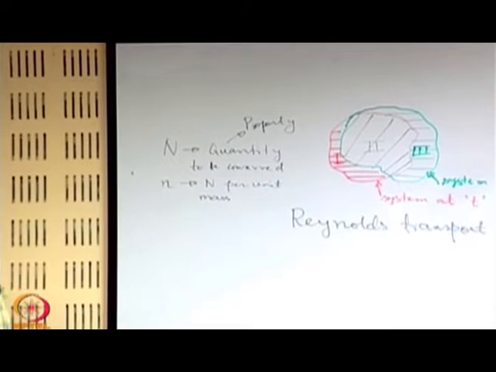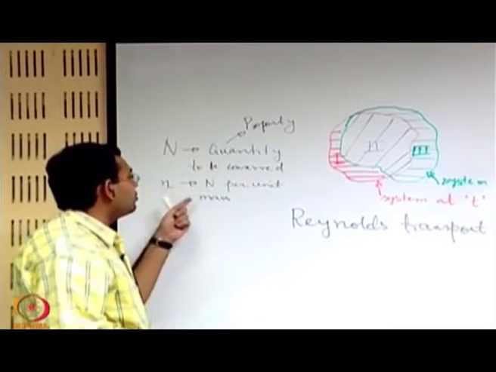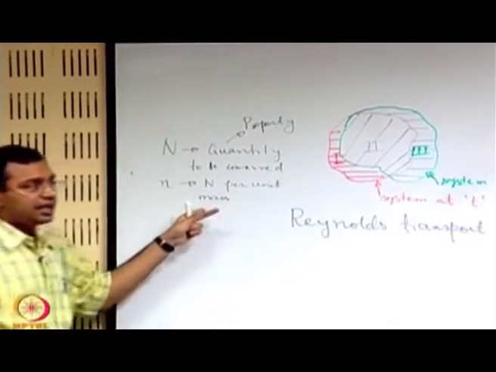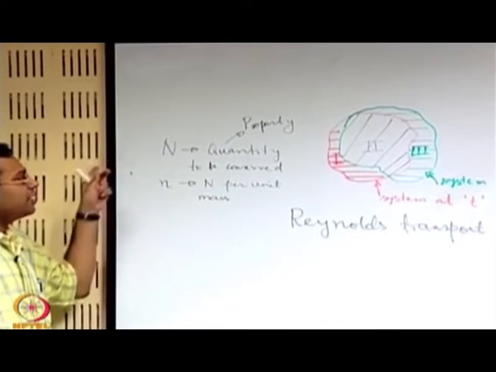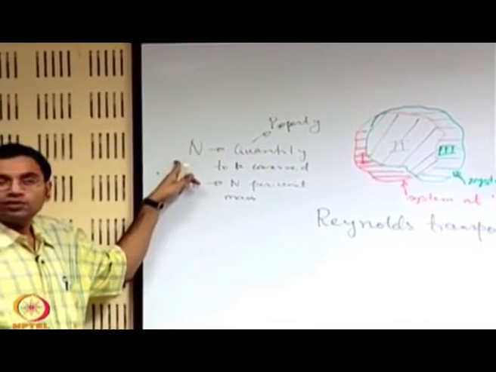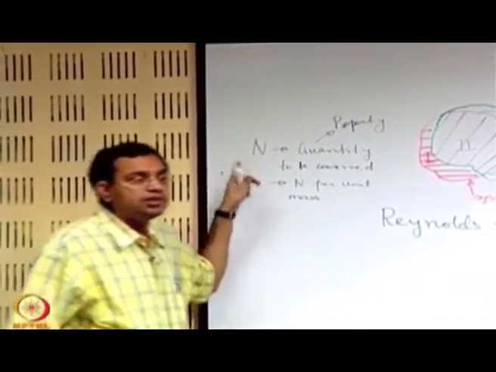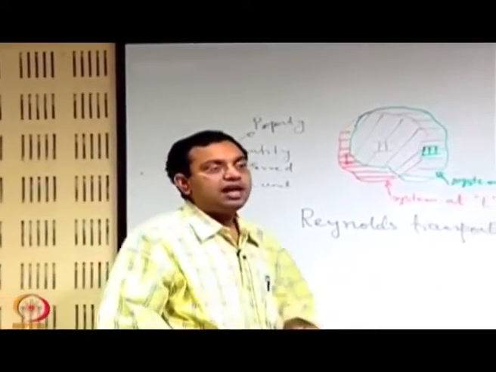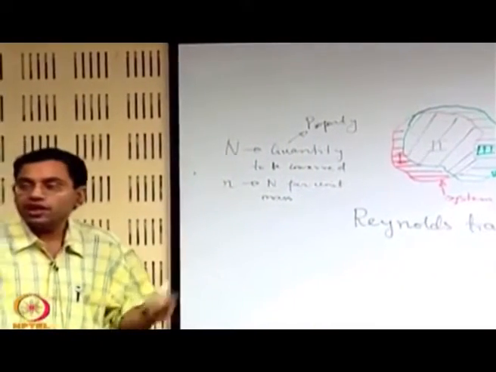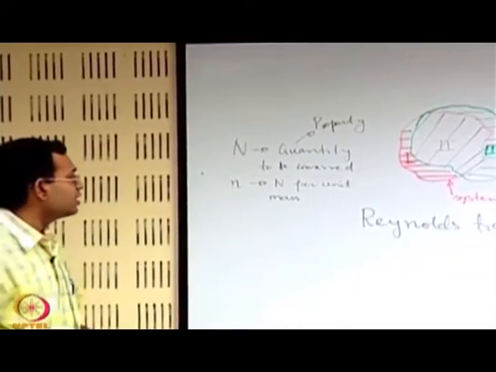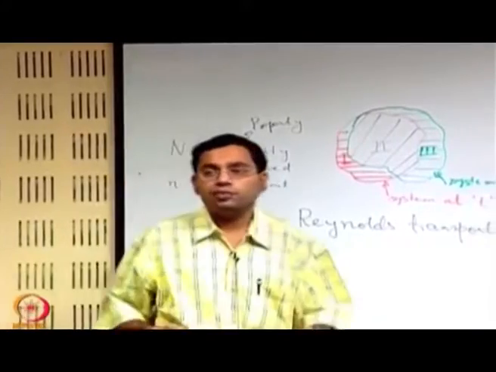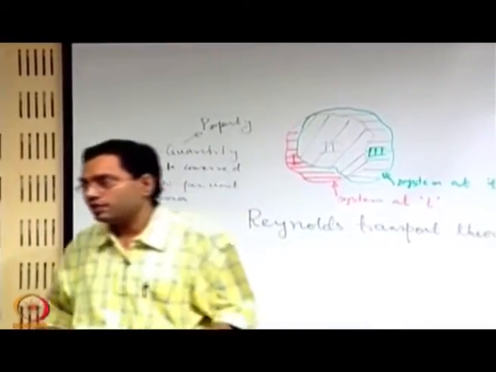Now, when we say a property that we need to conserve, and when we express the property also per unit mass, that means we are implicitly making a statement that capital N depends on the total mass of the system. So, it is not any property, but some property which depends on the total mass, and that we call a sort of extensive property, that is a property that depends on the extent of the system, and when we express it per unit mass, we call it a specific property, that is a property expressed per unit mass.